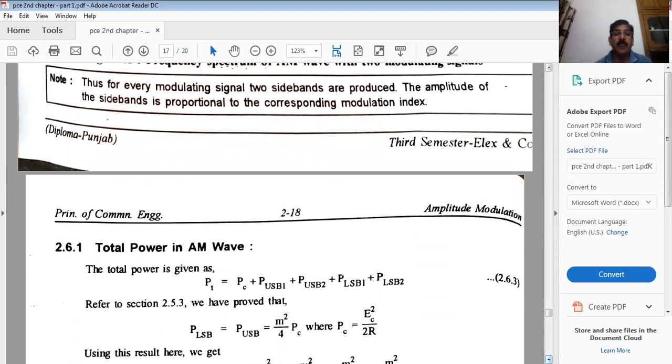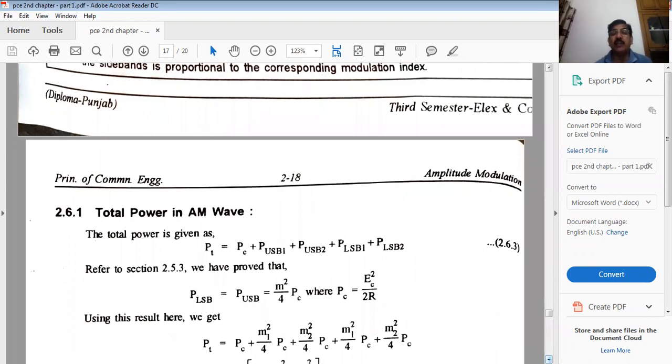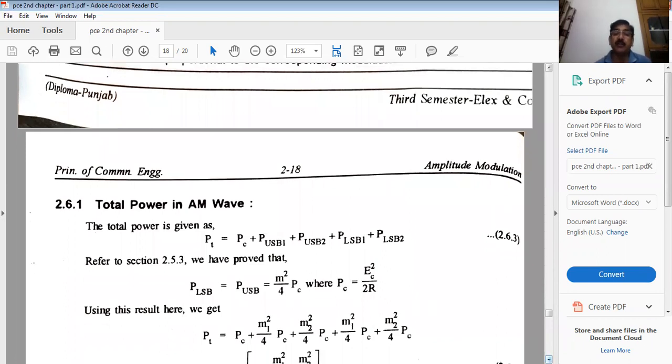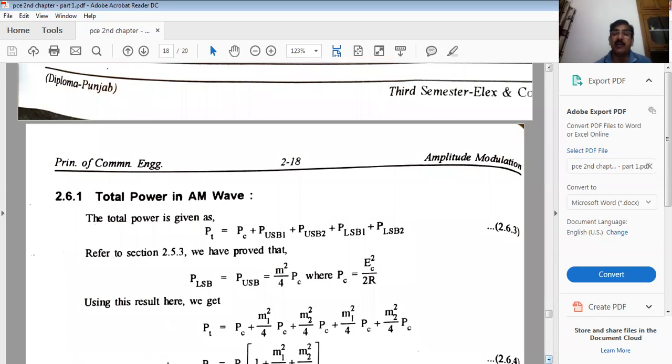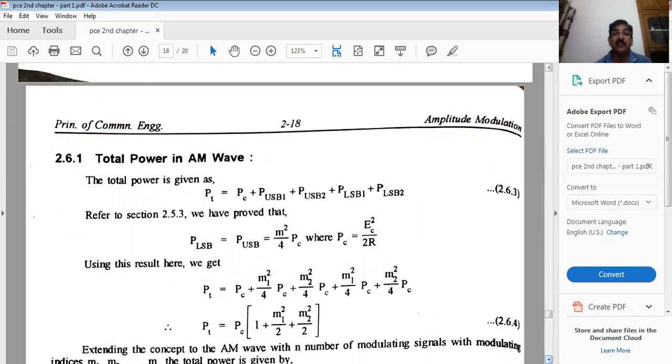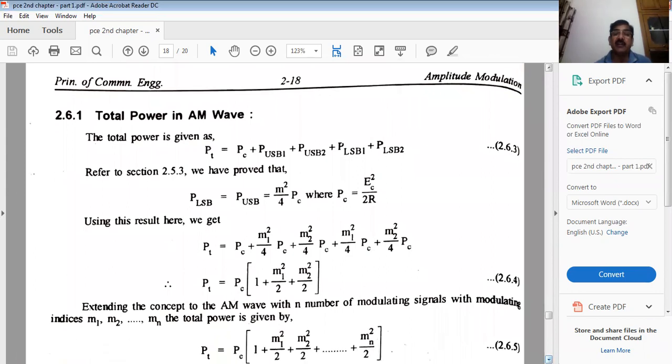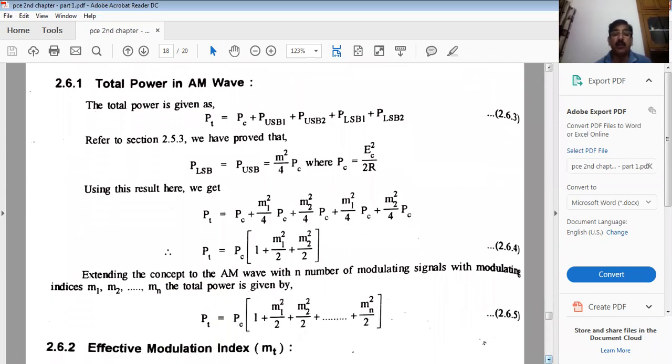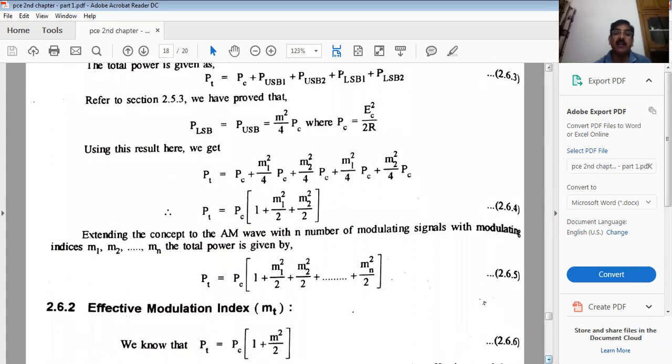I hope you understand. Total power will also become more because we are having two upper sideband and two lower sideband. Beside carrier is also there. So this way we can calculate. Look at the figure 2.64. So this will come total power. Fine na? Same way, not only for one modulating signal. If you will have n number of modulating signals, you can calculate the total power with this expression. All these terms of all the modulating signal, these powers will be added in this fashion. So up to nth of the term. So total power will become more. Fine.